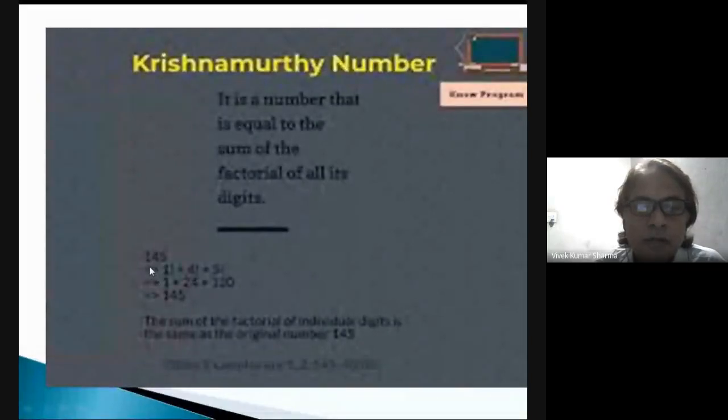Because the factorial of 1 plus factorial of 4 plus factorial of 5 is again 145. Factorial of 1 is 1, factorial of 4 is 24 and factorial of 5 is 120. We add them and again find the same number, so this is a Krishnamurti number. If we separately find the factorial of each digit and add these factorials, and we find the same number again, that is called a Krishnamurti number.